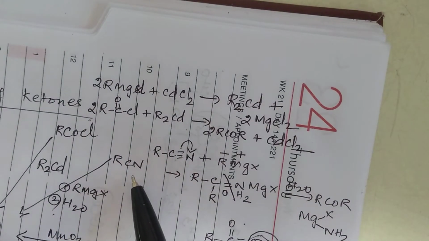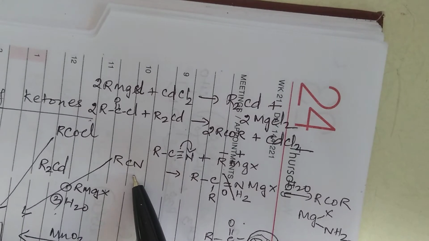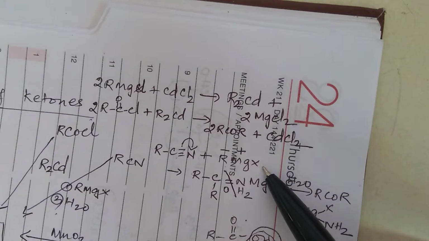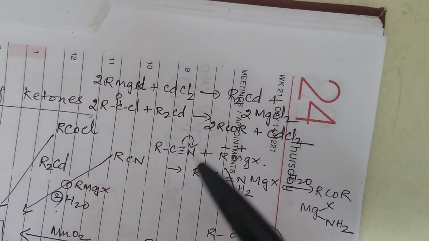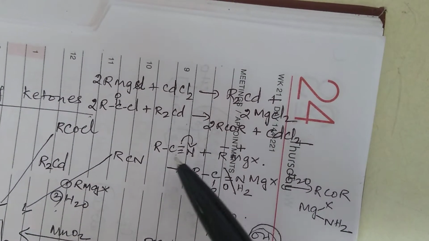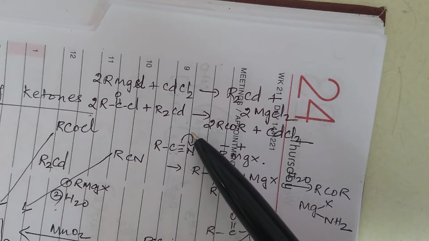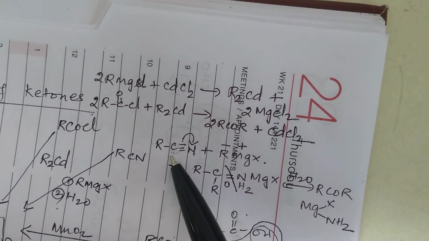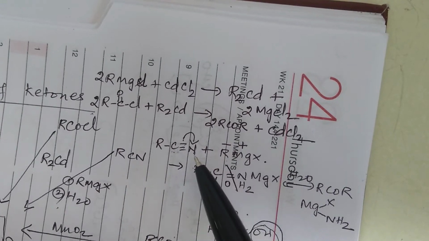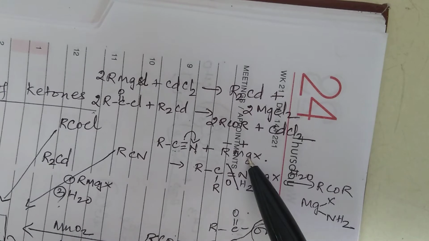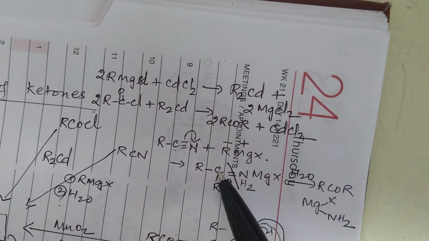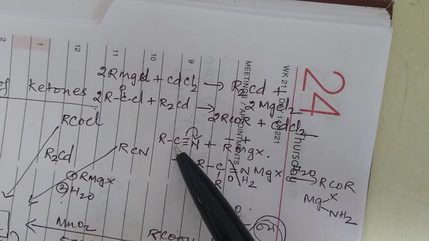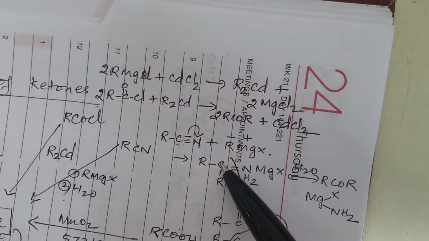Then from RCN, you can prepare a ketone. How? By treatment with Grignard reagent, RMgX. That is called Grignard reagent. Now you know very well N is more electronegative than carbon. So the electron pair is shifting towards nitrogen. So this will become N minus and this will become C plus. And C plus will attract R minus and N minus will attract MgX positive. So you'll have RC. This R got attached to this carbon because this was C plus, so R minus got attached.